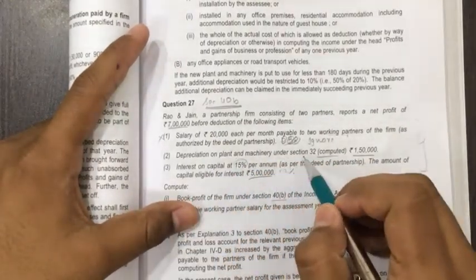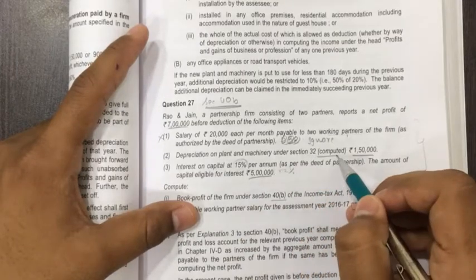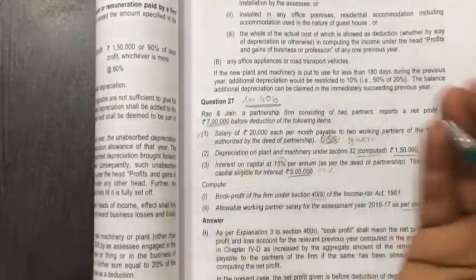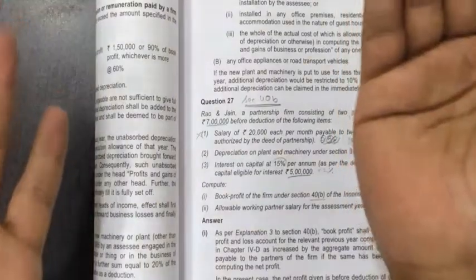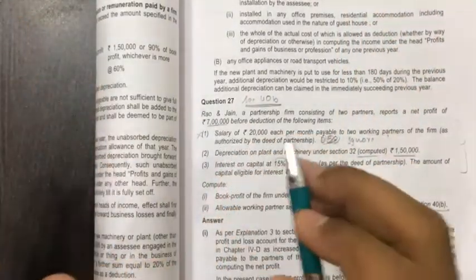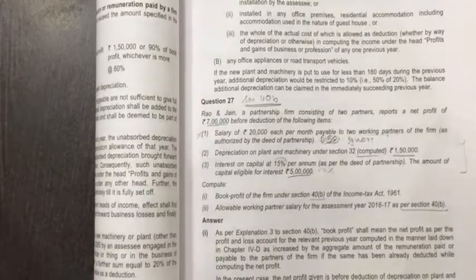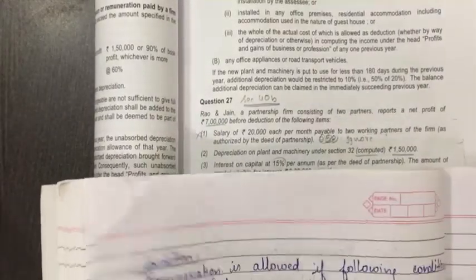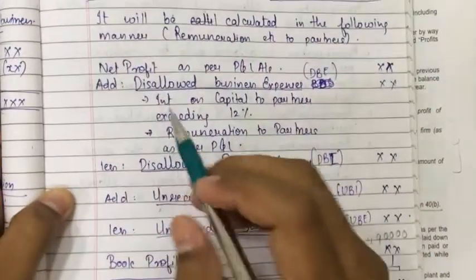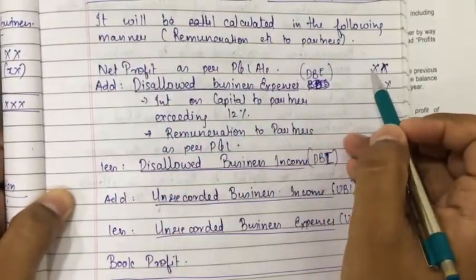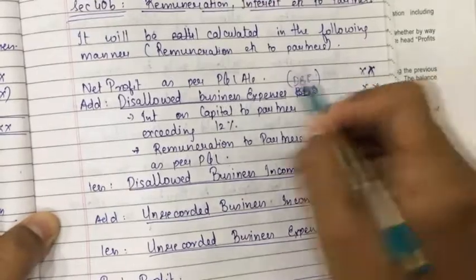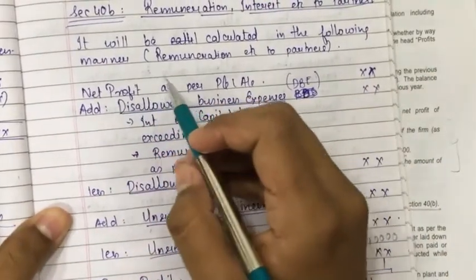Depreciation on plant and machinery under section 32 computed. They have already computed under section 32, so you have to just simply reduce it from this as unrecorded business expenses, as I have taught you. Under section 40b, as I have taught you, the net profit here you will write 70,000. Right, in this manner, computation of